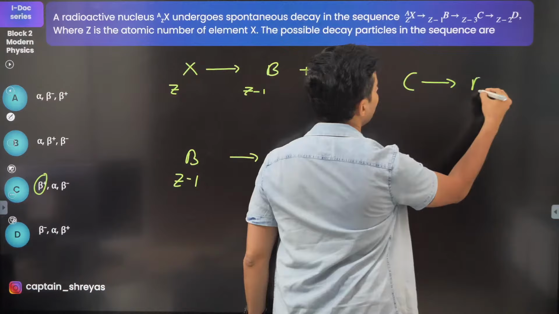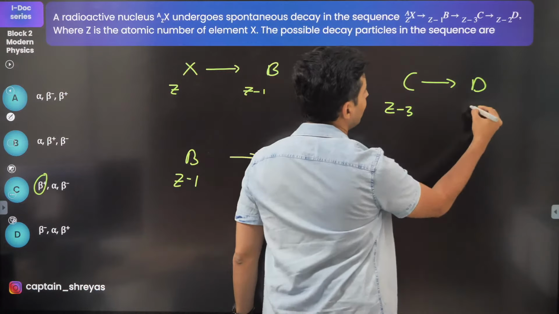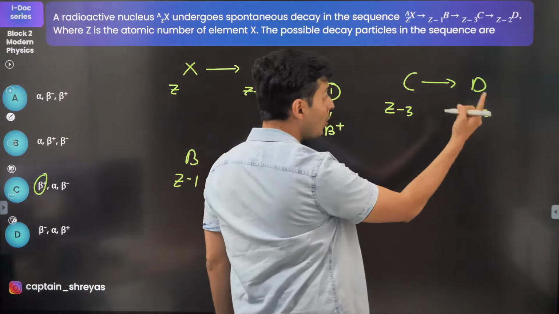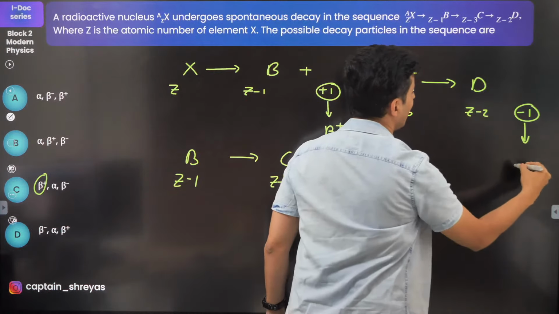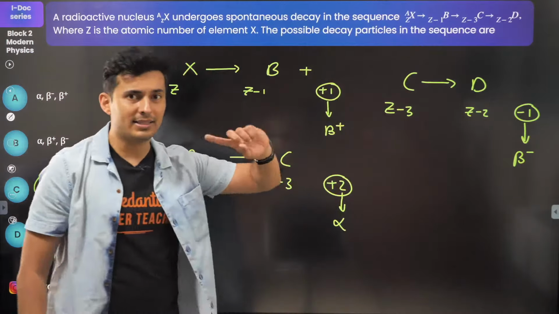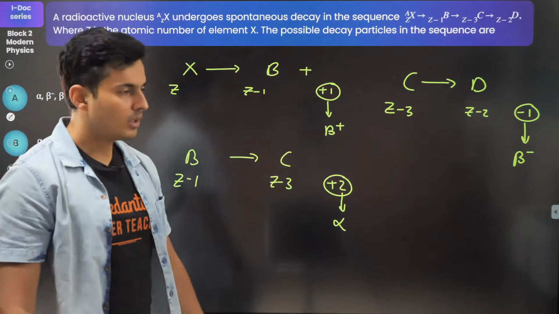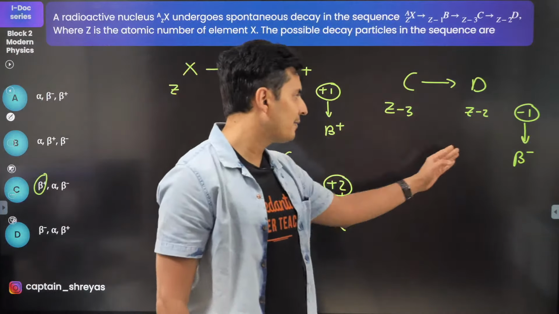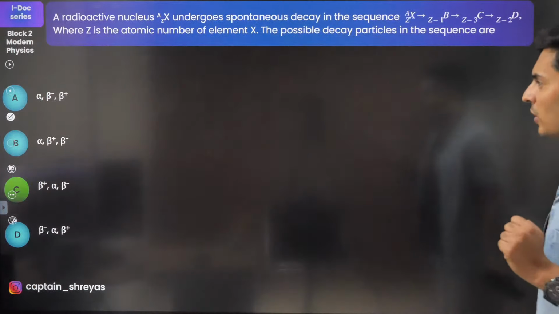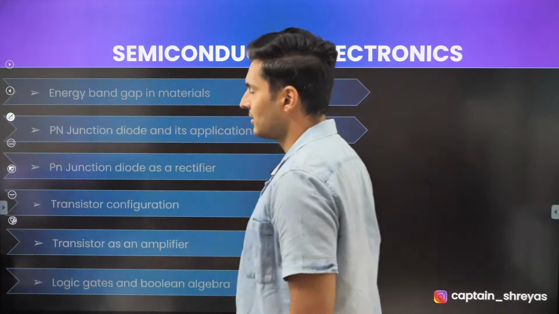If you go for C to D also, you will see the same thing. From C to D, Z minus 3, and here you have Z minus 2. Oh, be careful, here you will have minus 1. So that has to be none other than a beta minus particle. Electron has minus 1 as the Z value. So that's how you get beta plus, alpha and beta minus. Moving on to the next one, that's semiconductors.